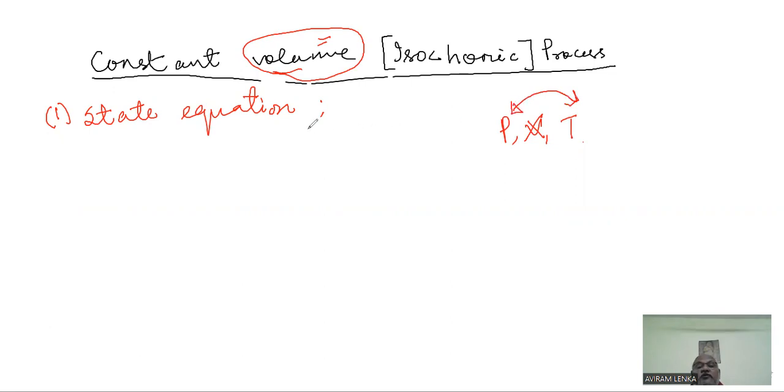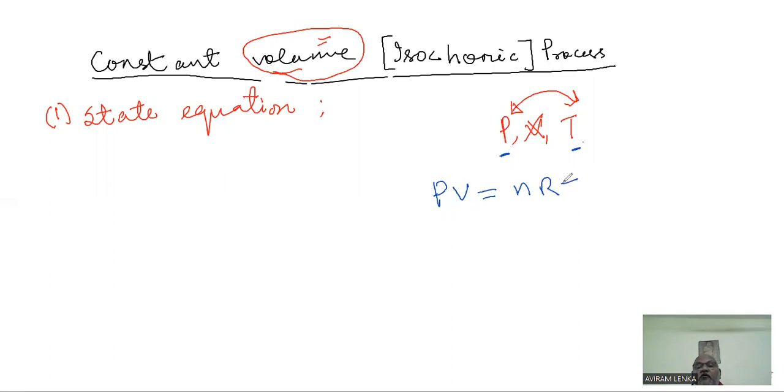So our state equation, logic says, must consist of these two variables, one pressure and the other temperature. If the idea still doesn't hit us, we may take the help of the universal gas equation, which is a state equation for any process.